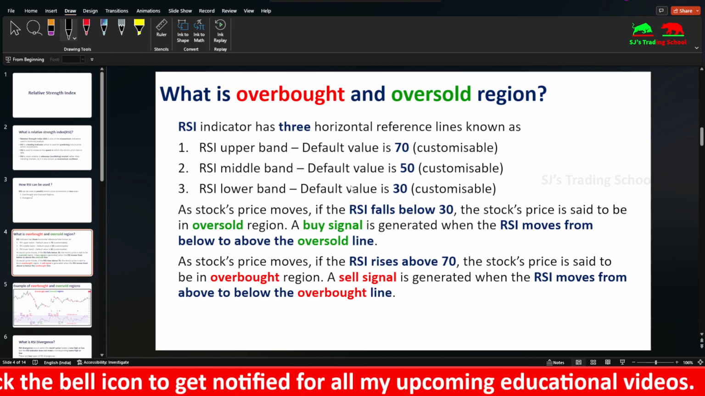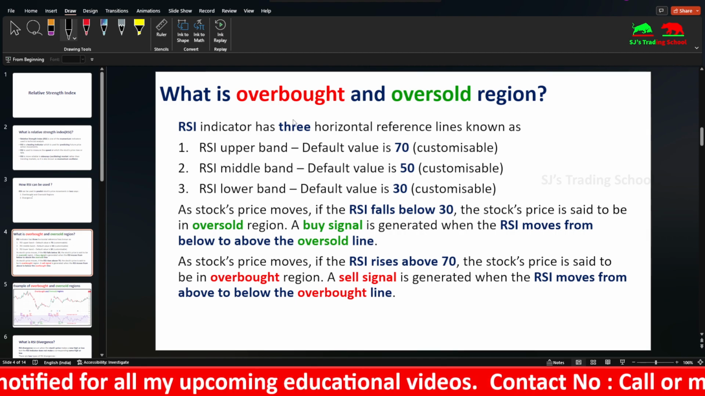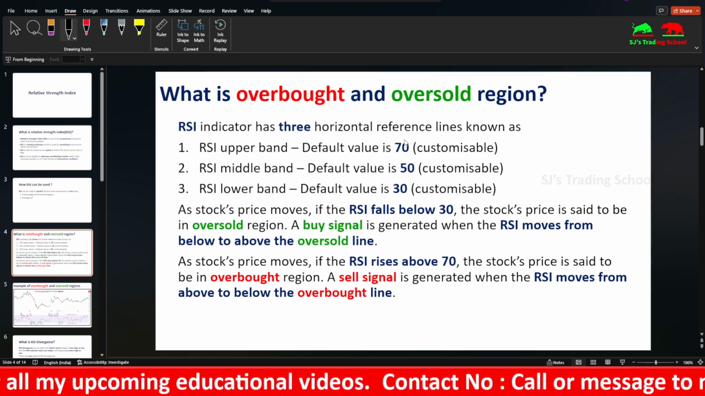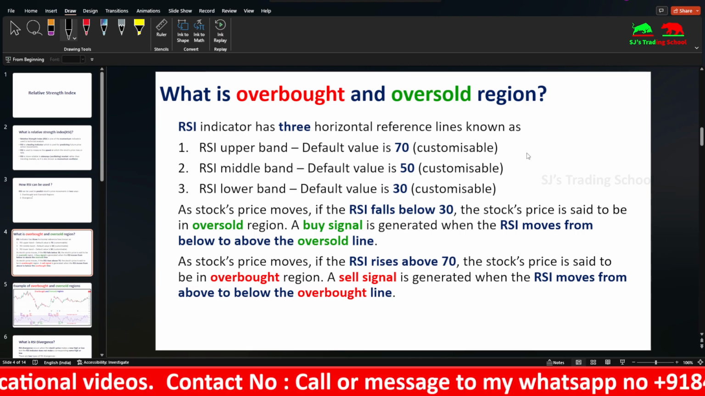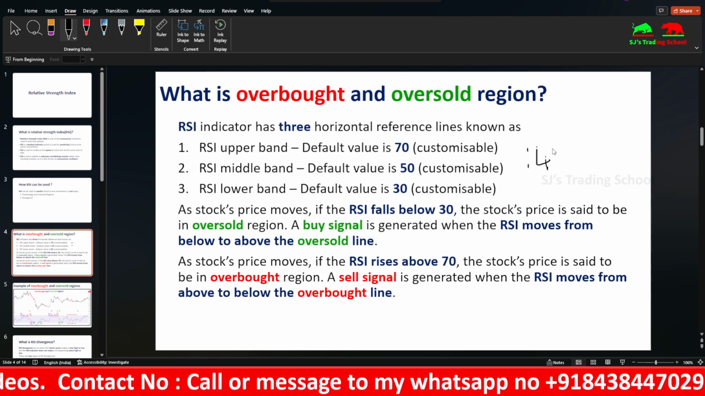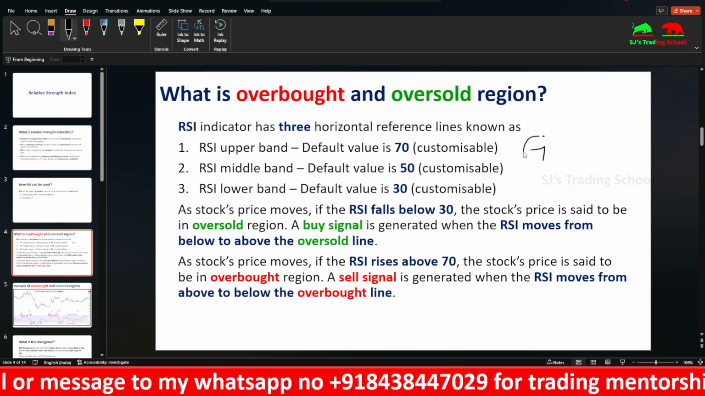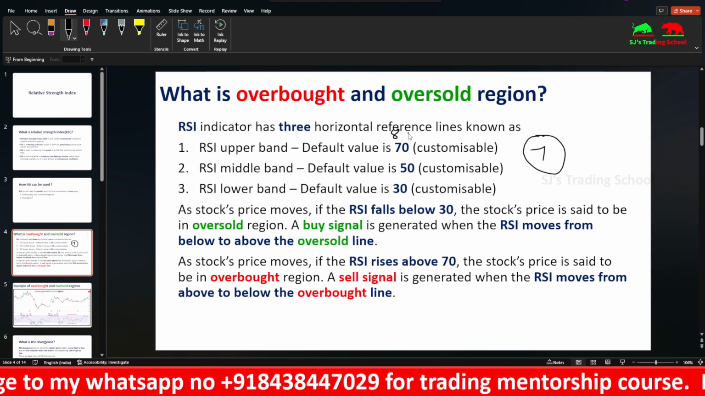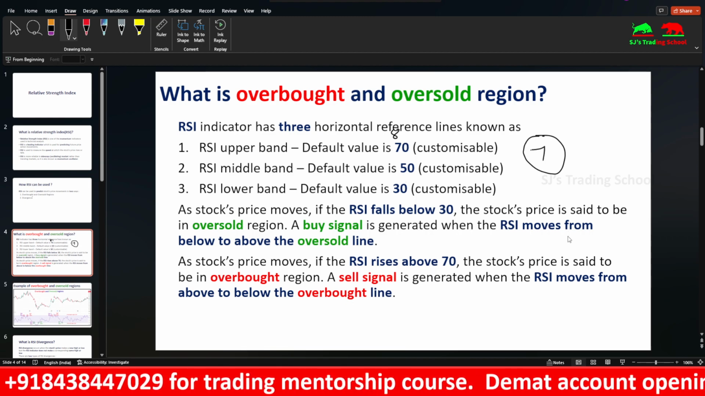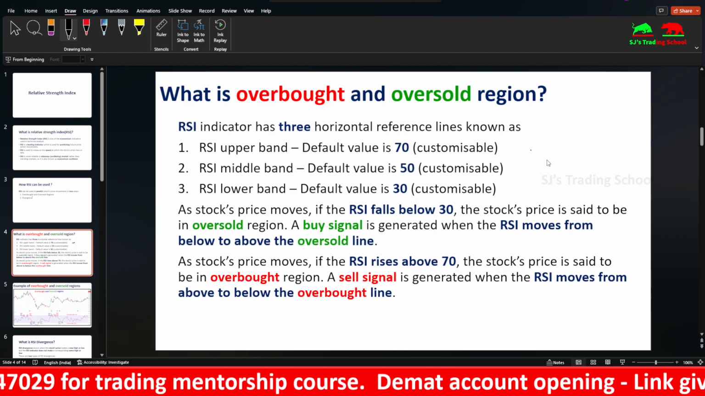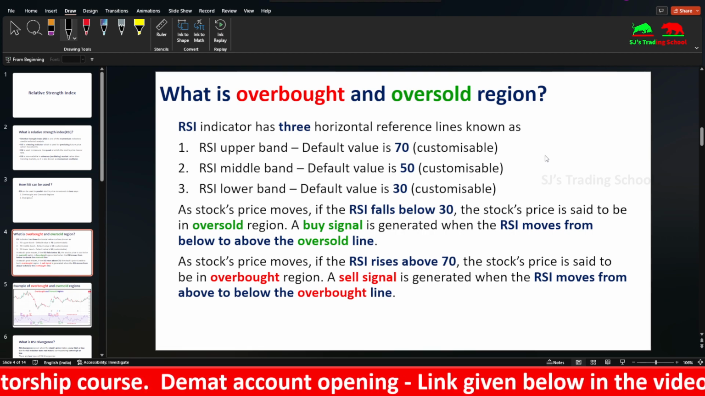So what are the oversold and overbought regions? The RSI indicator basically has three reference lines. The upper band default value is 70, the middle band is 50 and the lower band is 30. The default RSI length is 14. But I have settings of 7 for RSI length, and I have 80 here and 20 here, and the rest is the same. You can use my settings or the default settings. You can see which is accurate for you and use it accordingly.